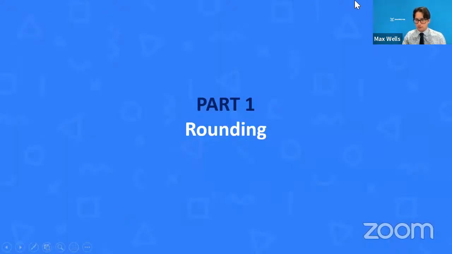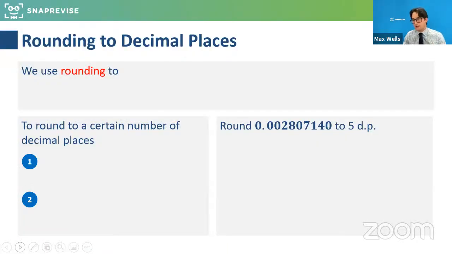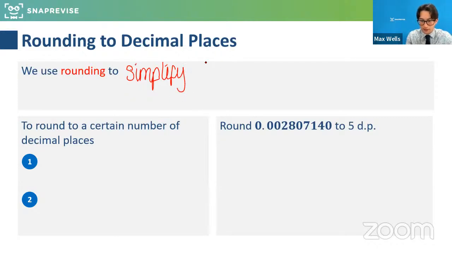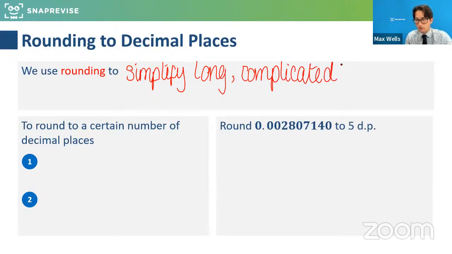So in general, just looking at rounding then, let me just start this off. What we're going to do is a few keynotes, a nice gentle reminder, and then some exam questions. We use rounding to simplify. I know this might be obvious, but it's a practical aspect of where you're going to use maths in real life. Simplify long, complicated numbers. It is a proper skill. It is something we need to know how to do effectively, efficiently, and accurately. And also how we deal with that in calculations as well. We've got to be very careful.